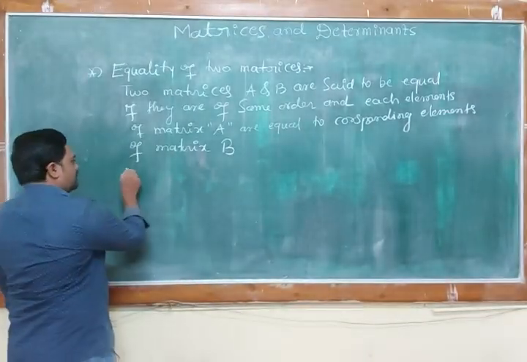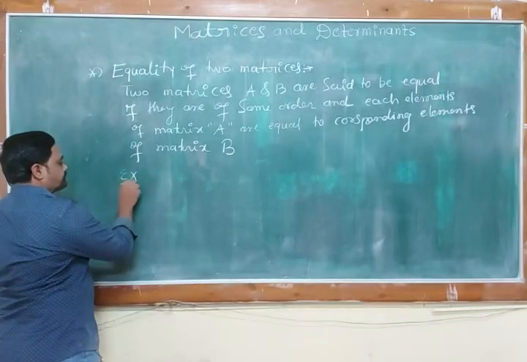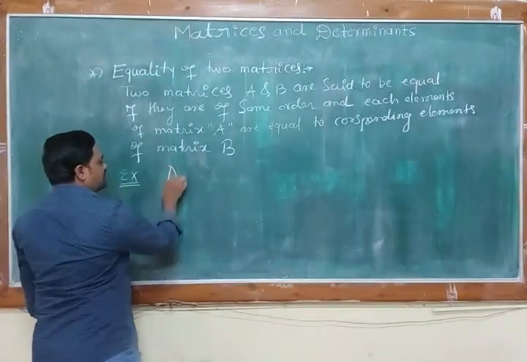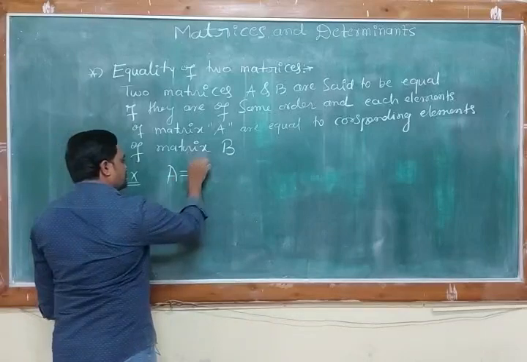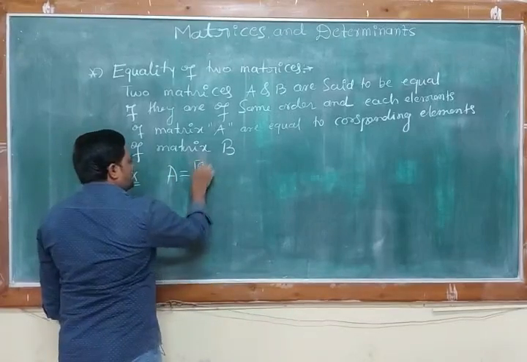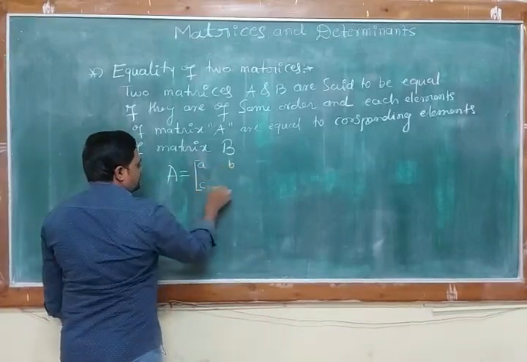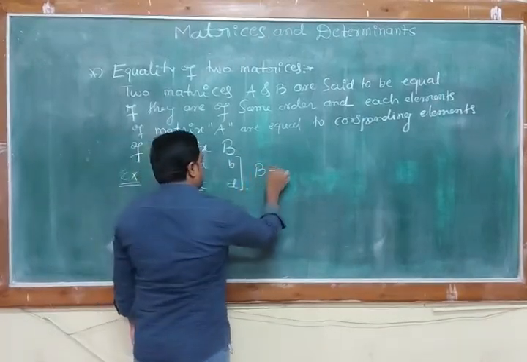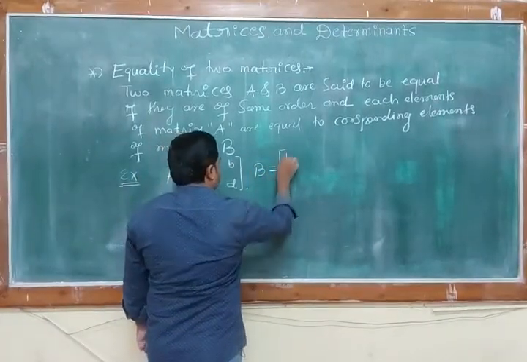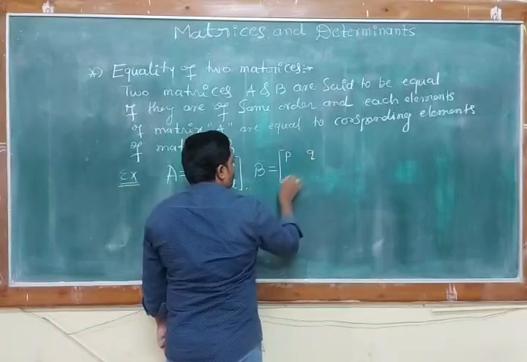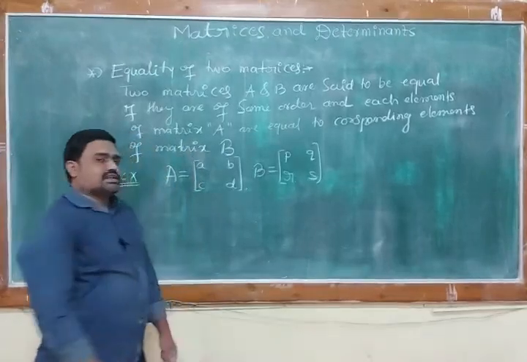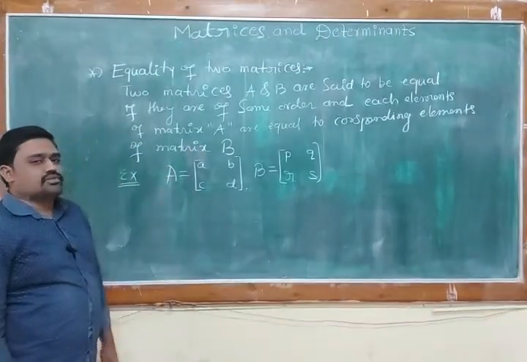For example, let us take matrix A as A, B, C, D, and matrix B as P, Q, R, S. These two matrices are said to be equal. The order is the same, 2 by 2.